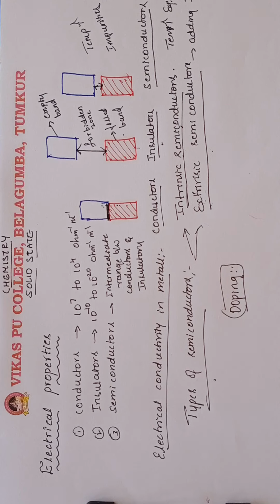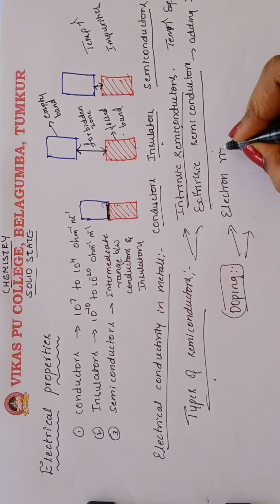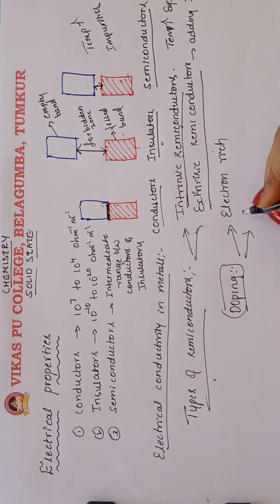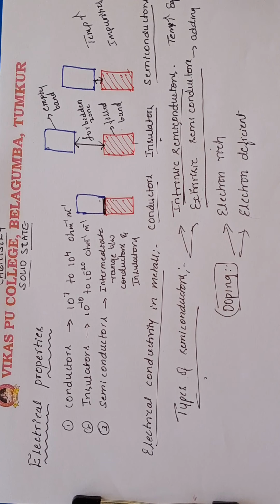This can be done with an impurity that is either electron rich or electron deficient when compared to the intrinsic semiconductor. Intrinsic semiconductors means pure silicon or germanium.